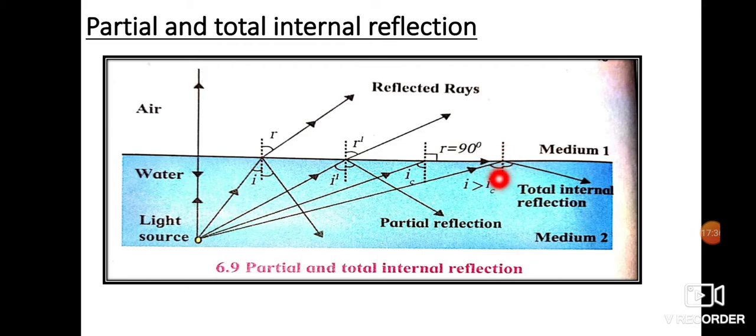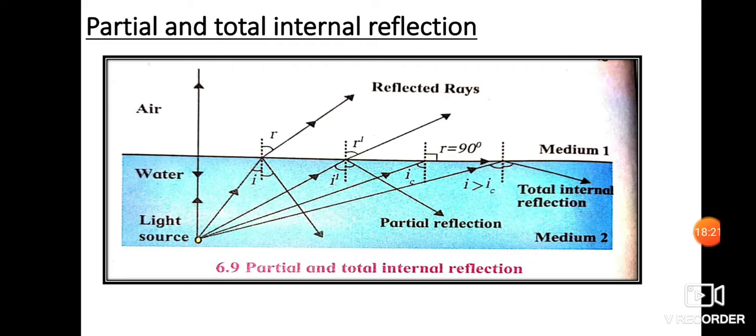That means if this I is greater than the critical angle, then the ray does not get refracted, but it gets reflected into the same medium. This phenomenon is known as total internal reflection. So you have total internal reflection when the incident angle is greater than the critical angle, the rays of light do not get refracted, but you can see total internal reflection.